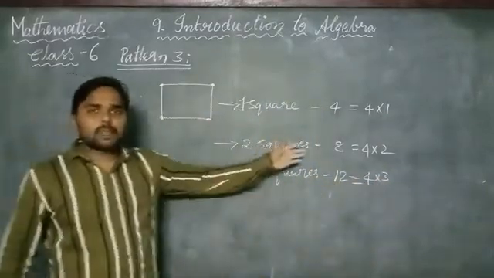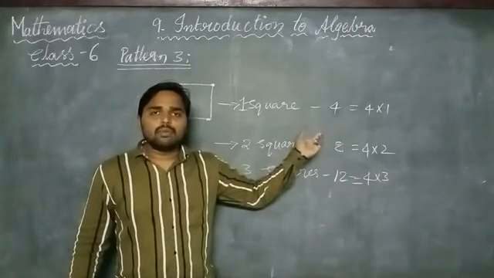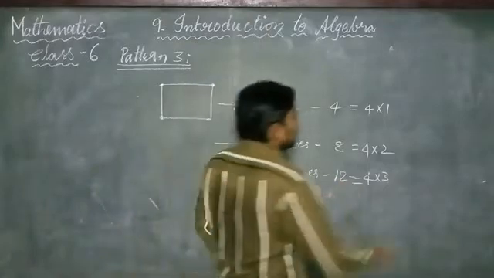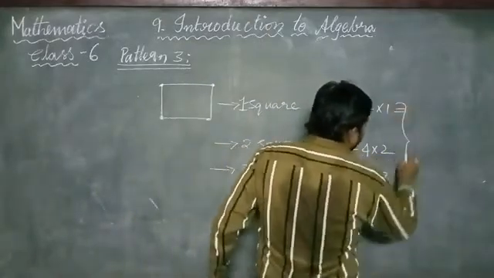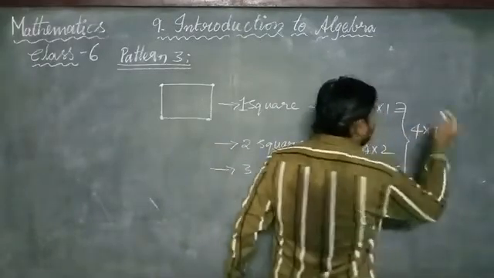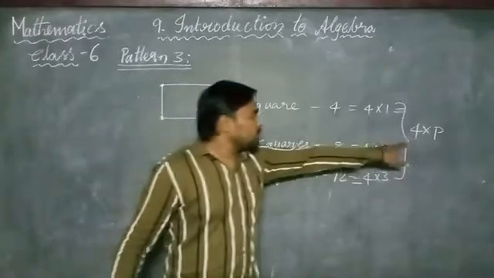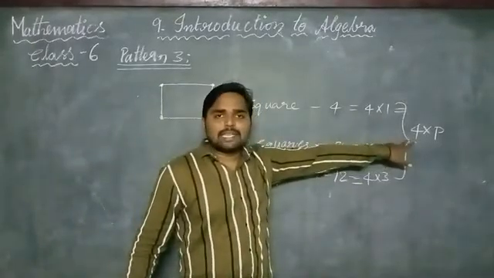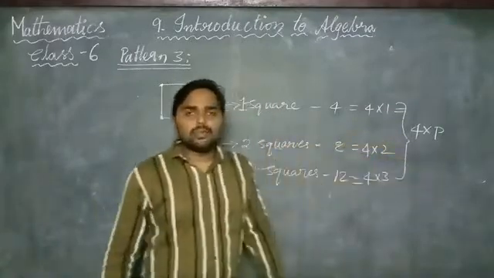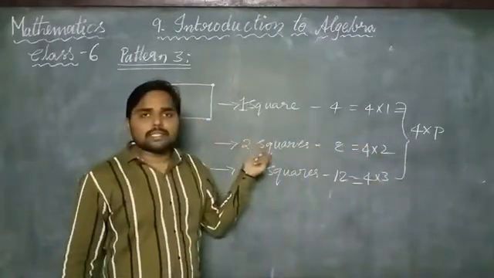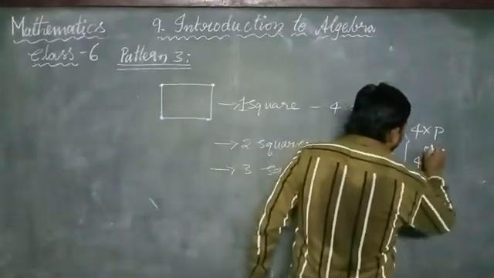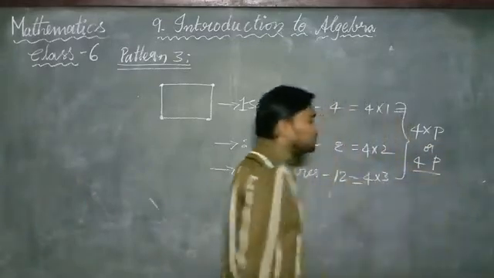It can also be expressed in the general form 4 into p. Here 4 is the number of matchsticks required to make one square, and p represents the number of squares. It can also be expressed as 4p.